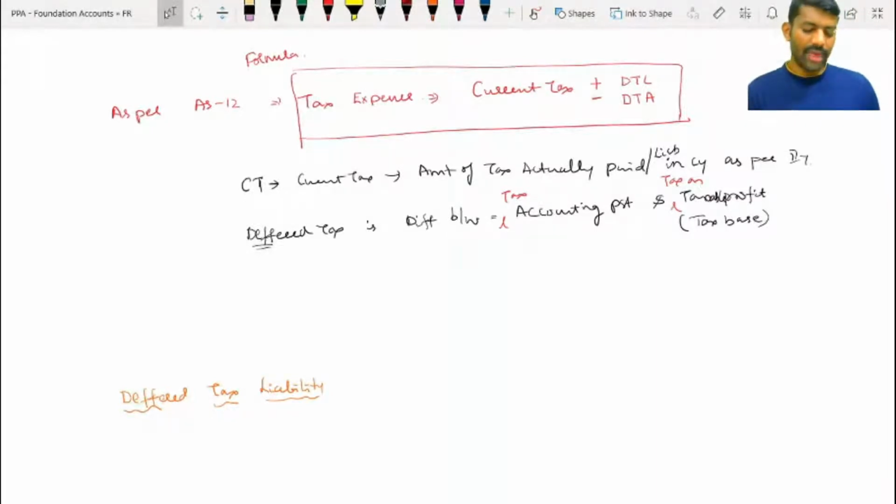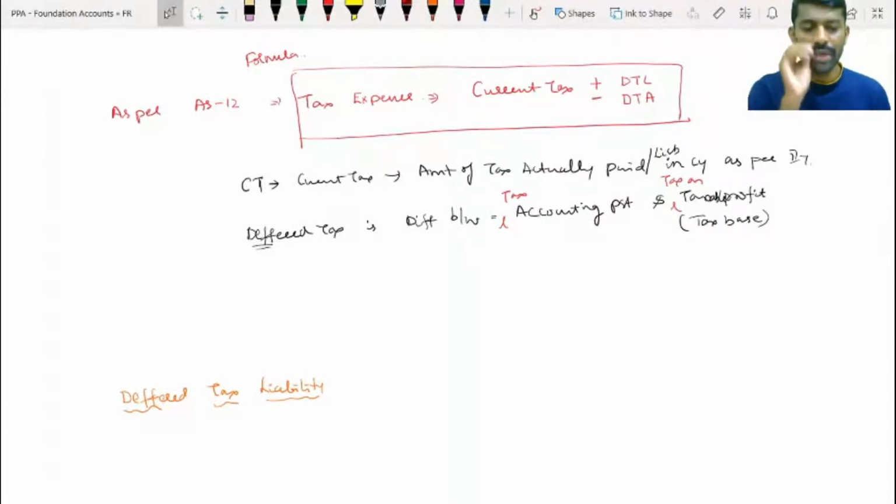So why will this difference come, sir? Look out. As per accounting we will calculate profit. That is the books of accounts we will prepare. Which subject are we studying? Financial reporting. That means it is accounts, correct? So in accounts, the entry I pass should be based on accounting profit. Therefore, I am supposed to pass the entry on my accounting profit.